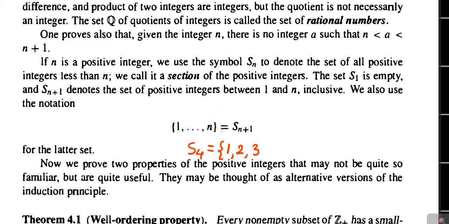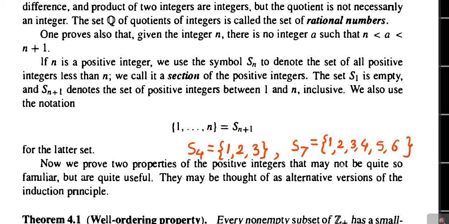Similarly, S7 is the set of positive integers less than 7, and that set will be 1, 2, 3, 4, 5 and 6, and clearly this is called the section of the set of positive integers by the number 7.